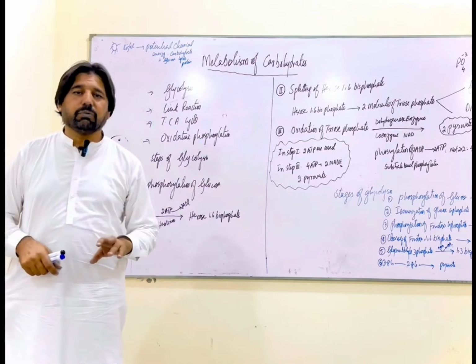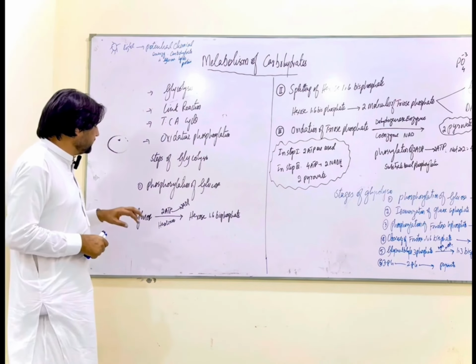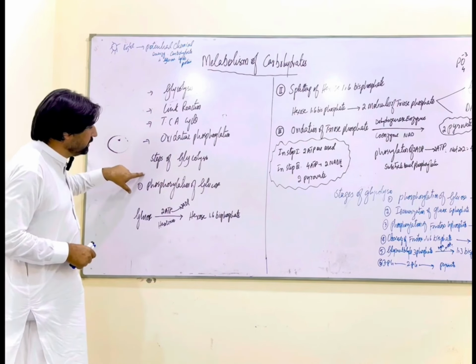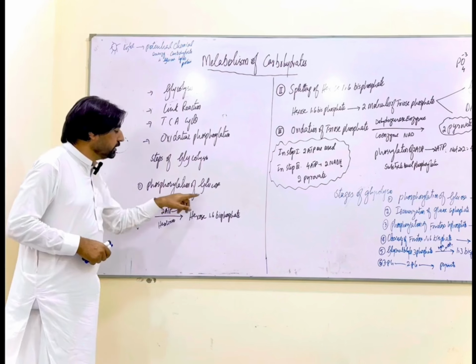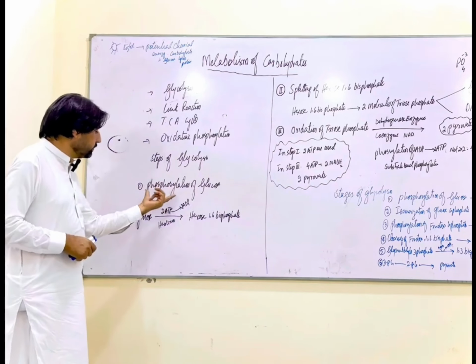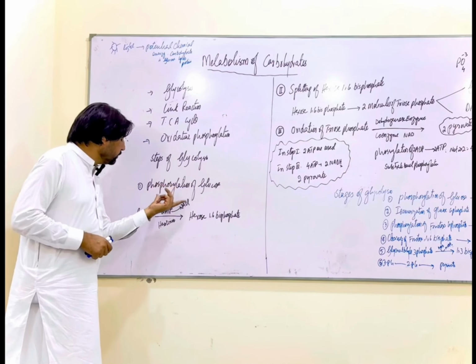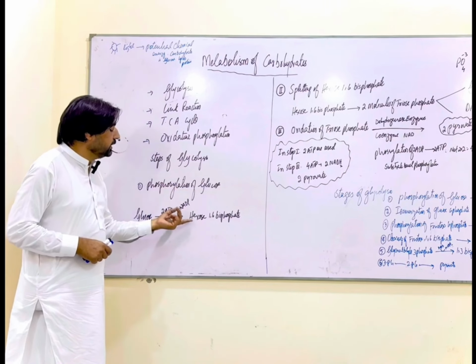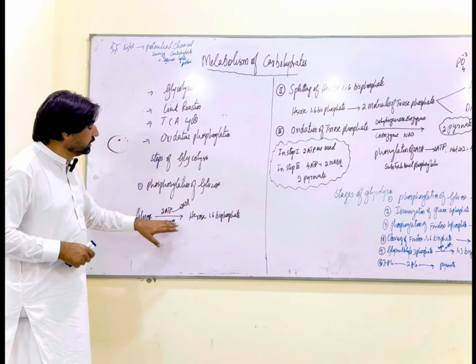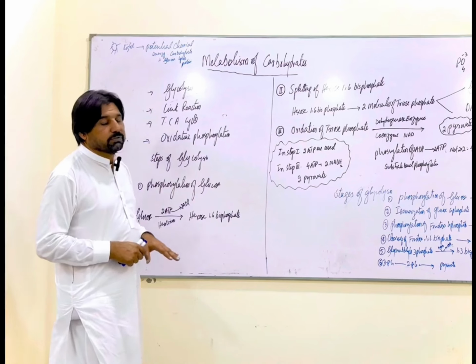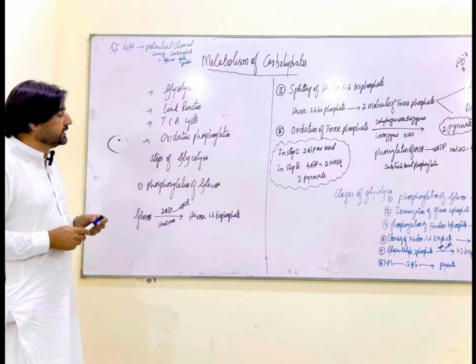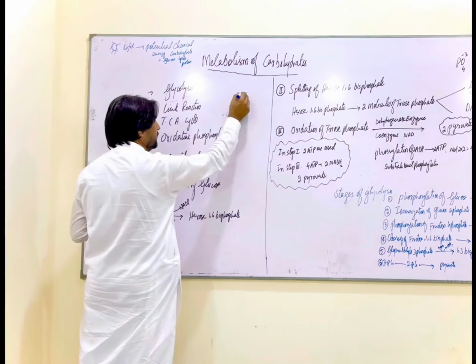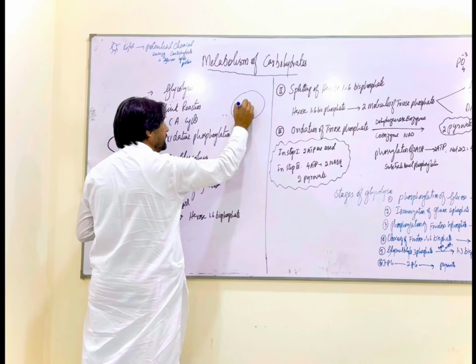We would discuss them one by one. So we start with the first. These are the three major steps which are used in glycolysis. First step is known as phosphorylation of glucose. During the phosphorylation, glucose is attached with two phosphate molecules, so the glucose molecule is converted to hexose 1,6 bisphosphate. First of all, we should know the glucose molecule enters into the cell. So this one is a glucose molecule. It will enter into the cell.